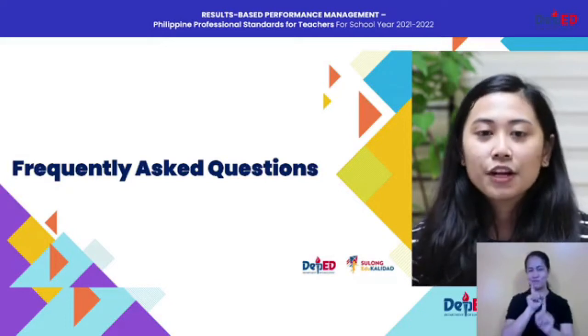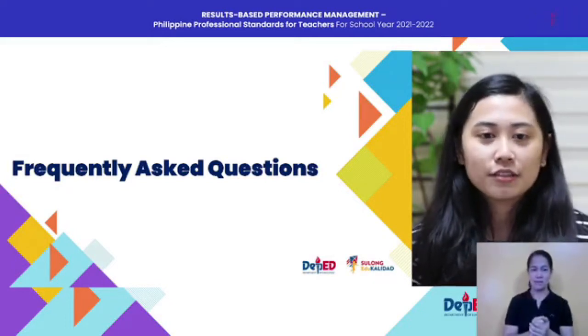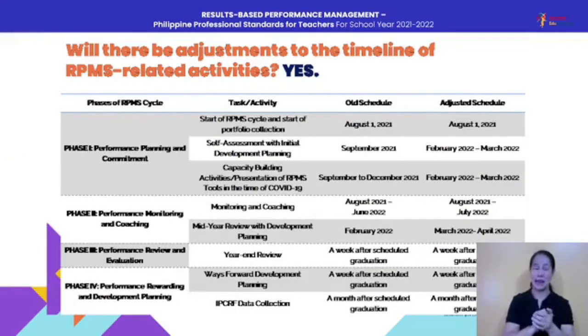Okay, first, will there be adjustments to the timeline of RPMS-related activities? Our short answer is yes. As you can see on your screen, you have a table containing the phases of the RPMS cycle in the first leftmost column, followed by the specific task or activity for each phase of the RPMS cycle. You have the old schedule as described in DM 4 Series 2022, and at the rightmost part the adjusted schedule. Allow me to briefly explain the adjustments on the timeline.